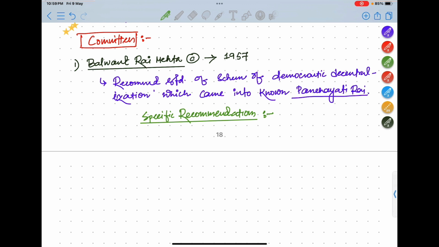So we will read the important recommendations from our exam point of view. Let's get started. The first thing that is very important is the establishment of three-tier Panchayati Raj institutions. In the examination they ask, three-tier Panchayati Raj institutions was recommended by which committee? At that time you have to tick the option Balwant Rai Mehta Committee.